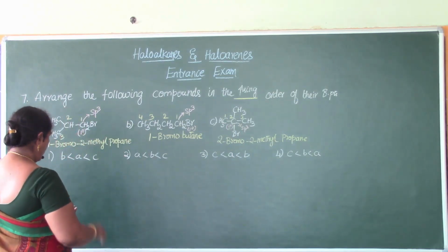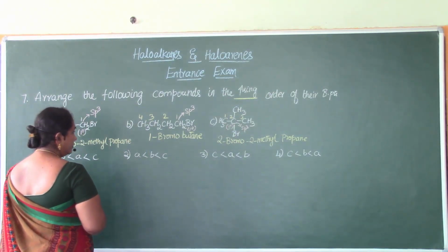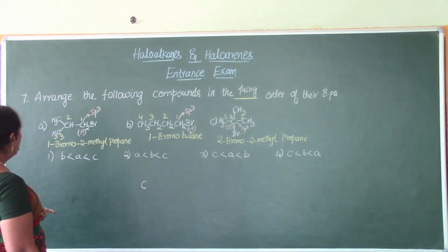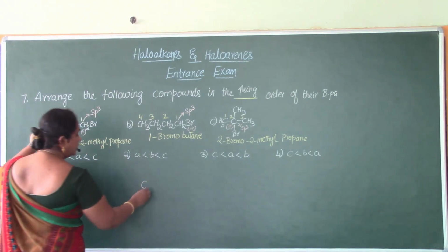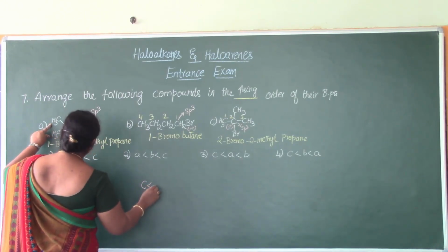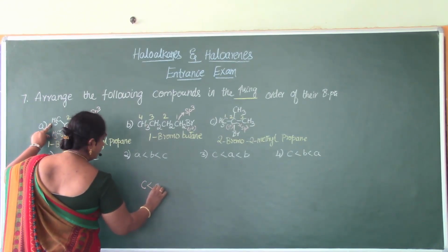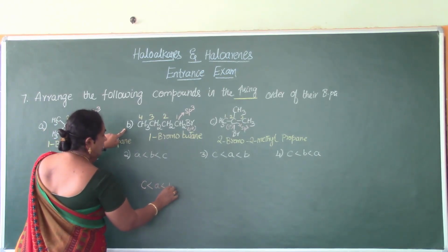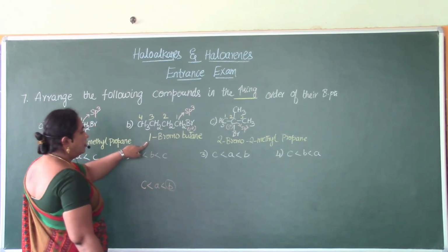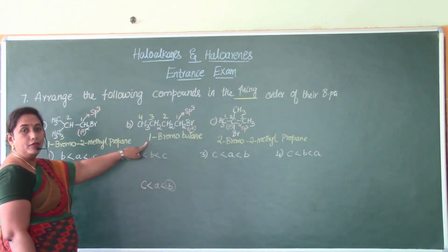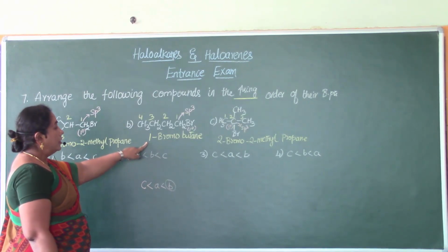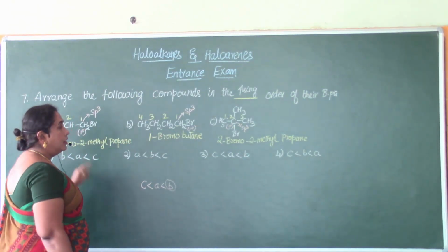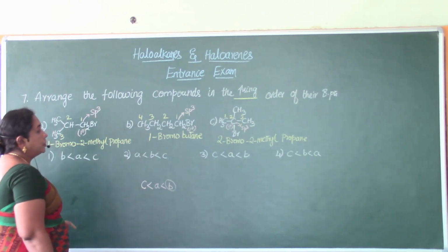So that will be the one having the lowest boiling point. Then this has 2 branches. So boiling point will be lesser than that of A, and this will be lesser than that of B. That means compound B, 1-bromobutane or bromobutane, will have the highest boiling point because the carbon chain length is more in this particular case.